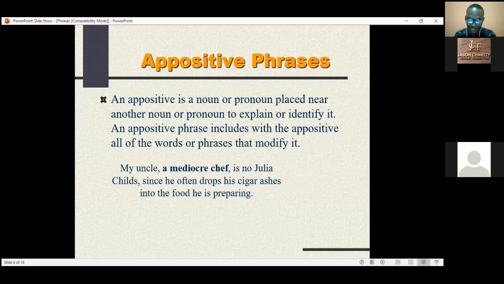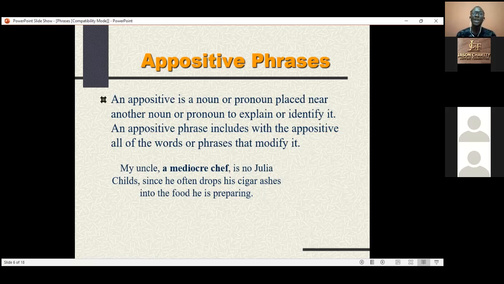So it's a phrase that means the same thing as what is placed closer to another noun or a pronoun, or a noun phrase that means the same thing as that thing. If, for instance, I'm a teacher and I say Oladele, I put a comma, the English teacher, I put another comma. Who is Oladele? The English teacher, right? Who is the English teacher? Oladele. Very good. So the appositive phrase means the same thing as the subject, or as the noun that you have closer to it.